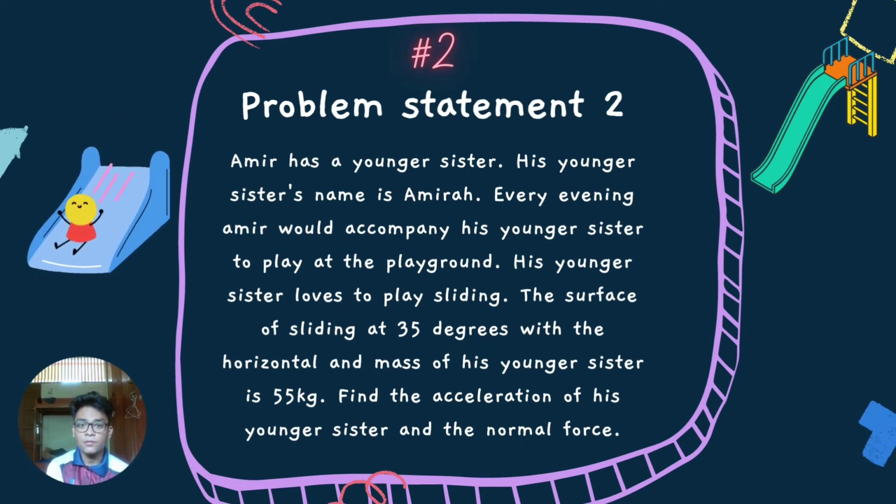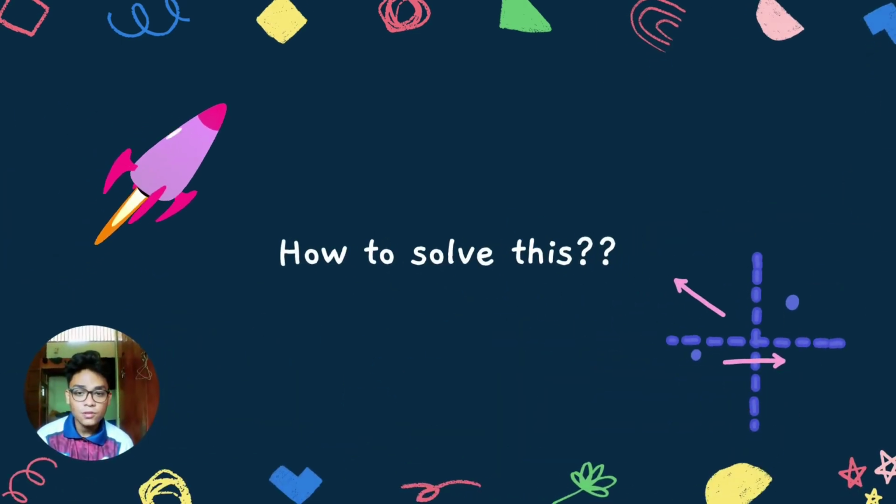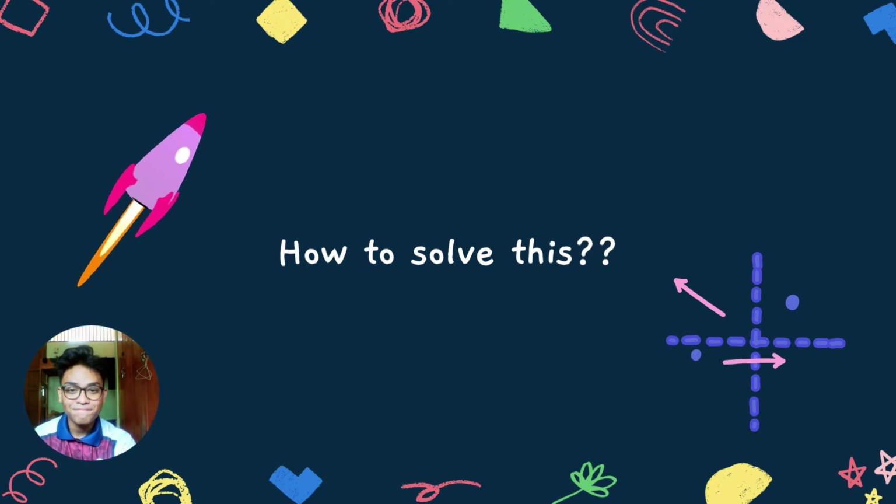Okay, for problem statement 2, we have here Ame has a younger sister. His younger sister's name is Amira. Every evening, Ame would accompany his younger sister to play at the playground. His younger sister loves to play sliding. The surface of the slide is at 35 degrees with the horizontal and the mass of his younger sister is 55 kg. So we need to find the acceleration of the younger sister and the normal force. So, how do we solve this question which is connected with Newton's third law?